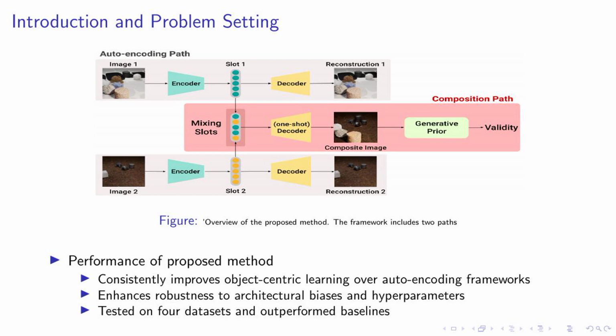Moving on, let's delve into the performance of our proposed method. As you can see in the figure, our framework includes two distinct paths. This unique design allows us to consistently improve object-centric learning over traditional auto-encoding frameworks. But that's not all. Our method also enhances robustness to architectural biases and hyperparameters. This is a significant advantage, as these factors often pose challenges in auto-encoding centric approaches. We've put our method to the test on 4 different datasets, and the results have been impressive.